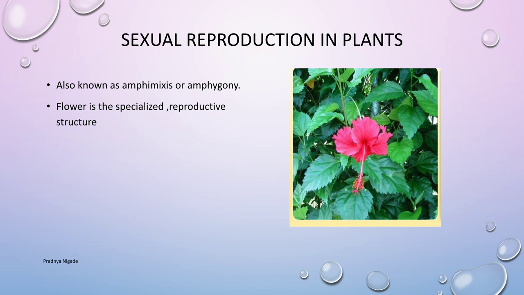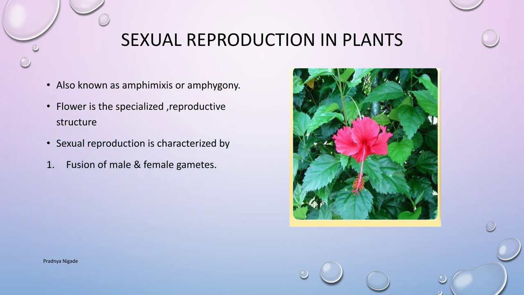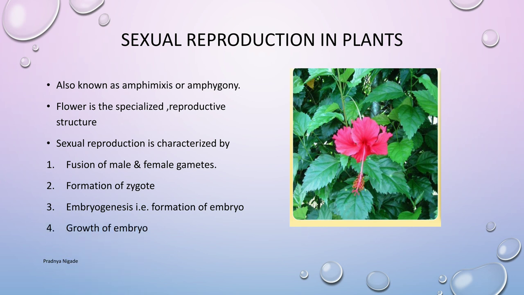Sexual reproduction shows some characteristics. These characteristics are as follows. Number 1, formation of male and female gametes. Number 2, fusion of male and female gametes to form the zygote. Number 3, embryogenesis. Genesis means formation, so formation of embryo. And number 4, growth of embryo. These characters of sexual reproduction are shown in the next slide in a diagrammatic manner.